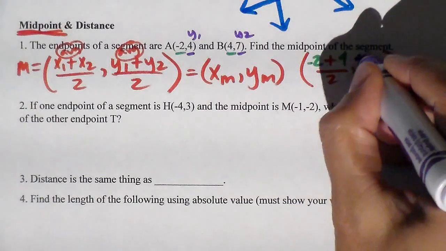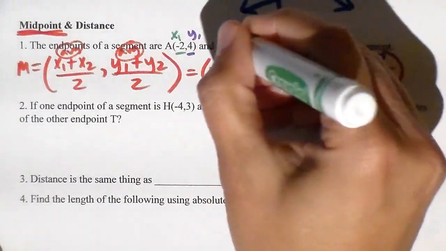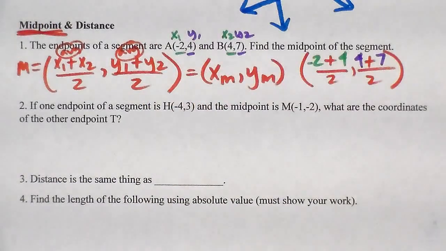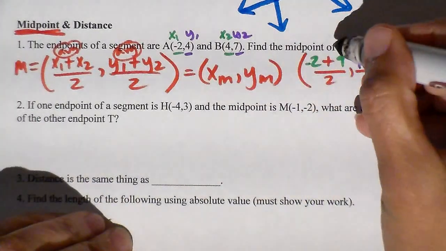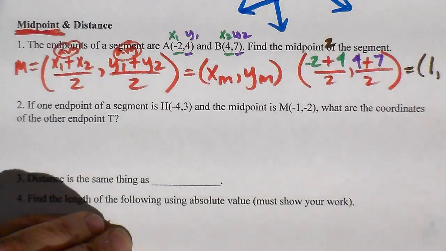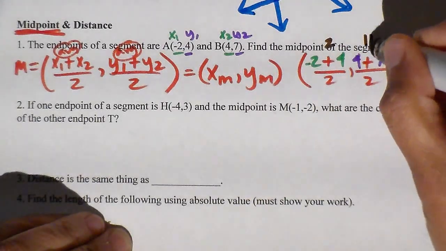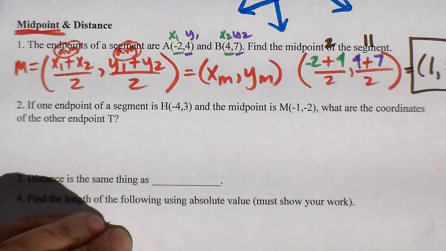So 4 and 7. And those are x1. Let me put these in here. That's x1 and that's x2. So all I'm doing is adding the coordinates and dividing by 2. I'm just taking the average. That's all it is. So -2 plus 4 gives me 2, and 2 divided by 2 gives me 1. 4 plus 7 is 11, and 11 divided by 2 is 5.5. So that is where my midpoint is.